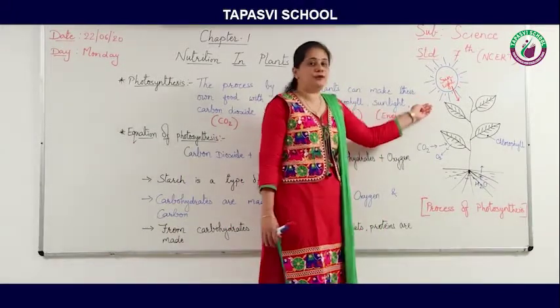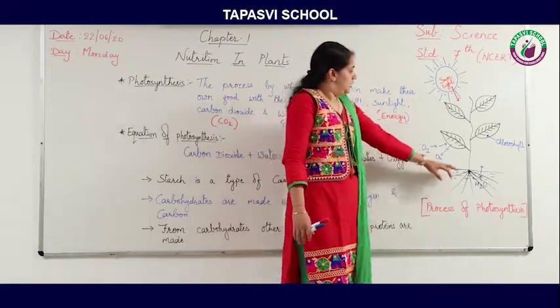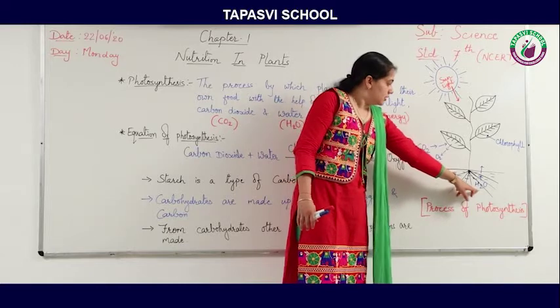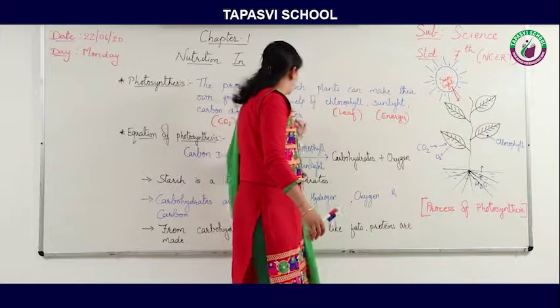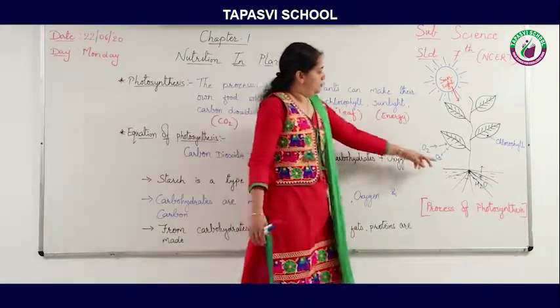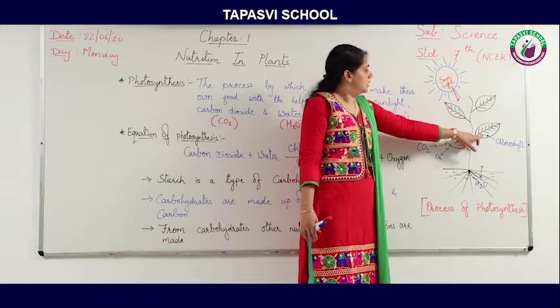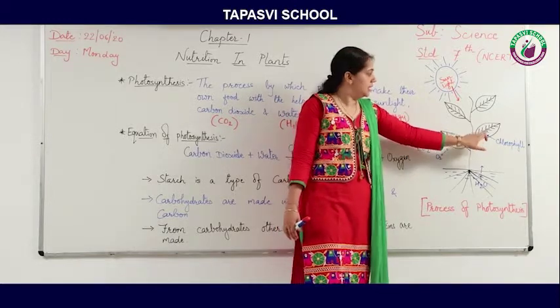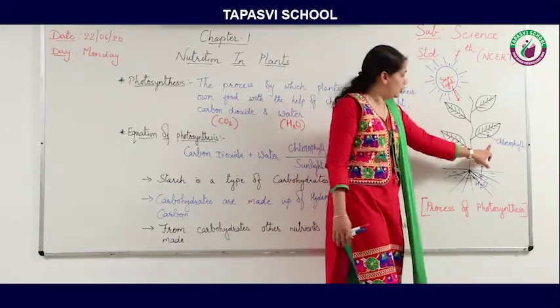Here you can see the figure. Here there is a figure of a plant. The roots are absorbing H2O, that is water. From the roots, water reaches the leaves. In leaves there is a green color pigment known as chlorophyll.